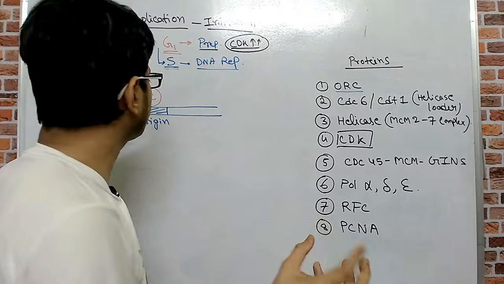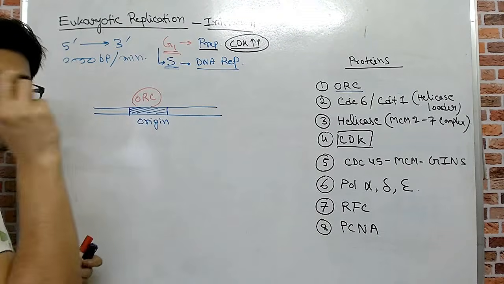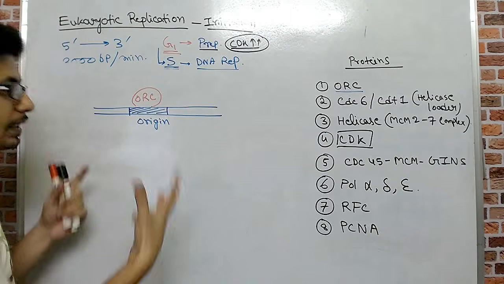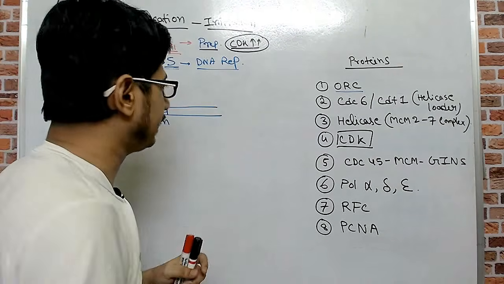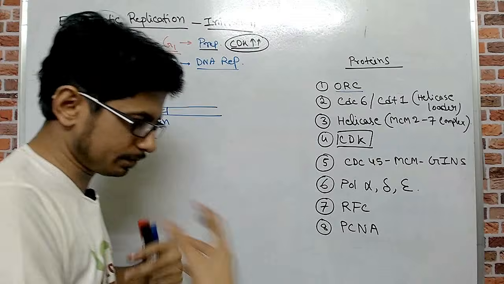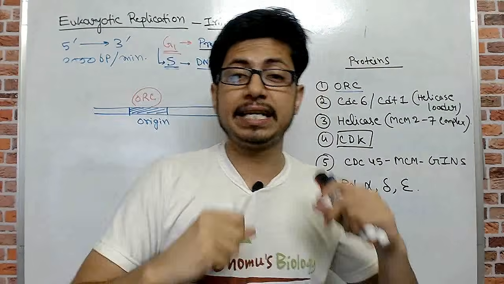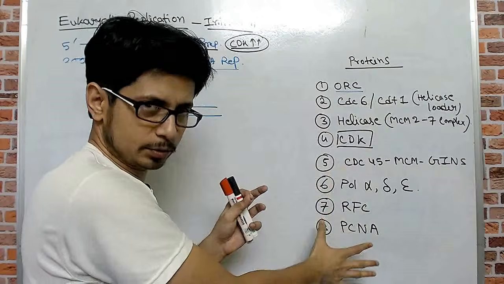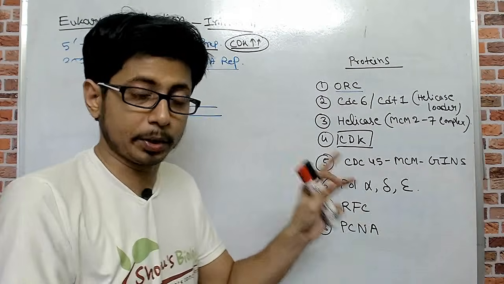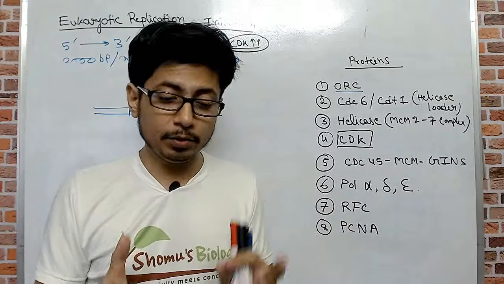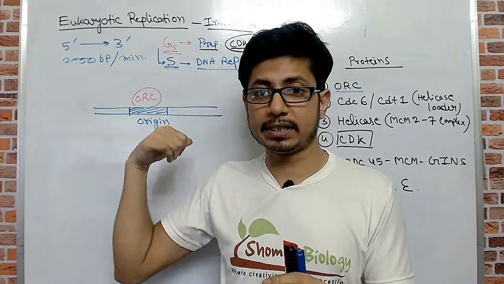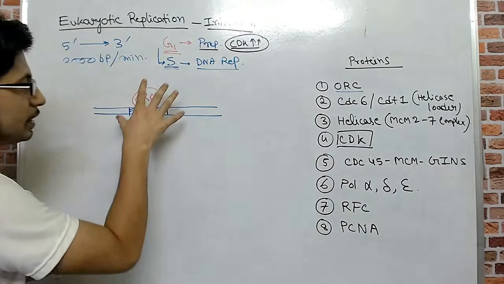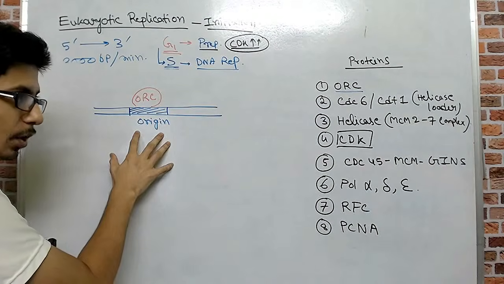And once the origin recognition complex binds to the origin recognition region of the DNA, the sequential events start to begin. This process is making the DNA ready. At this point we are talking about the G1 phase, where all the proteins are produced. Every single protein written in here is already produced in the G1 phase, and the pre-initiation complex is about to form. So in G1 phase, the origin recognition complex recognizes the origin.